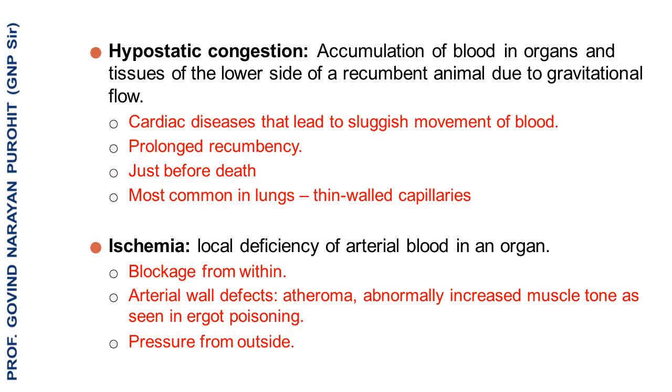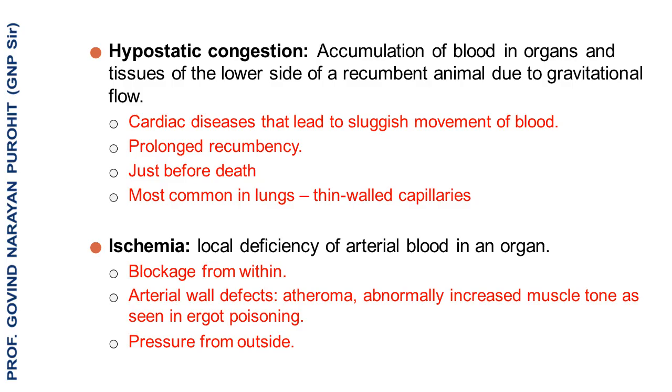Hypostatic congestion is the accumulation of blood in organs and tissues of the lower side of a recumbent animal due to gravitational flow. This can occur due to cardiac diseases that lead to sluggish movement of blood. Prolonged recumbency. Just before death. Most common in lungs, thin-walled capillaries.